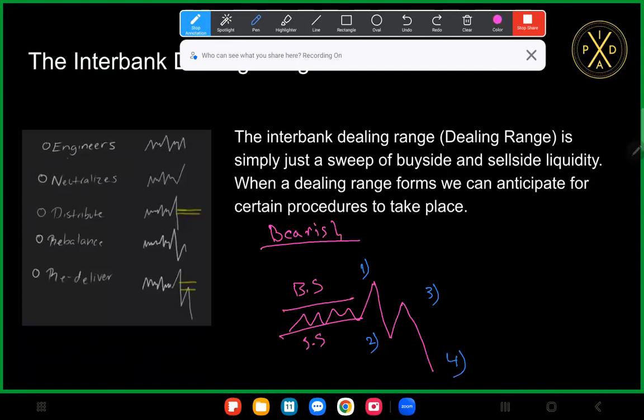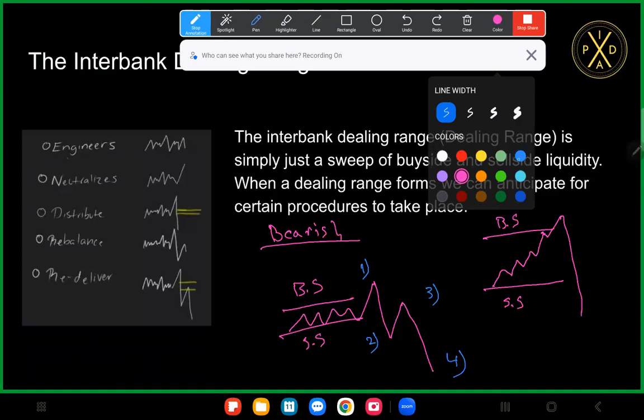And then as I mentioned, this engineering phase doesn't have to be a consolidation. So let's say that we have something like this. There's buy side resting above that high, and then there's sell side resting below that low. Let's say that we take buy side, and then we come back down for sell side liquidity. So buy side taken, and then sell side taken.